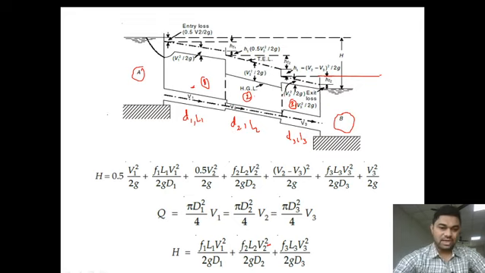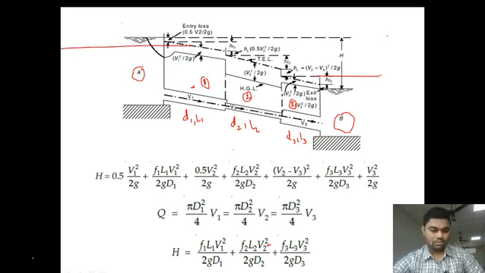Look at the discharge formula. Discharge is equal to area into velocity.